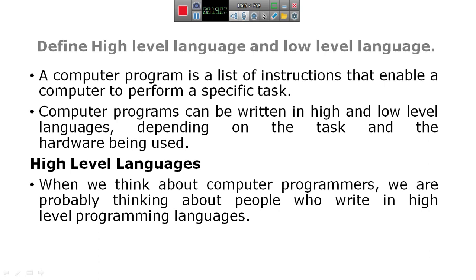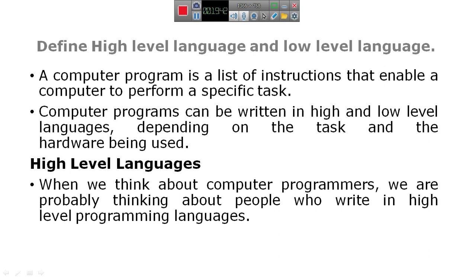A language is a set of instructions. It consists of alphabets and rules to exchange views and information among people. Computer programming languages are broadly classified into high level and low level languages, and the assembly language is also there.